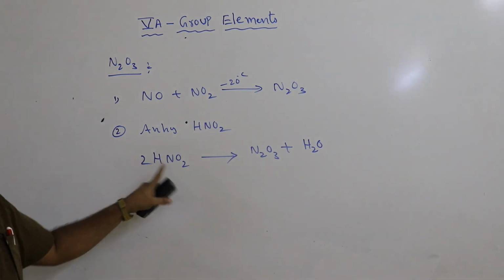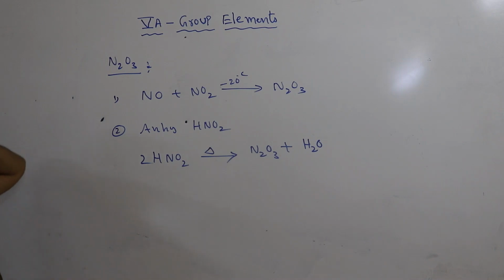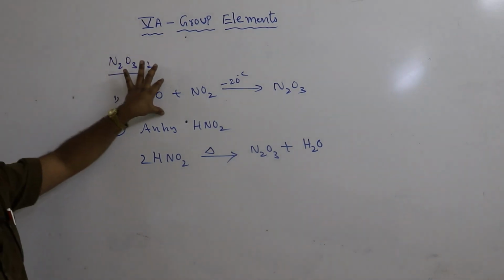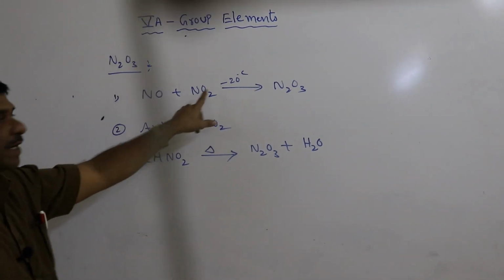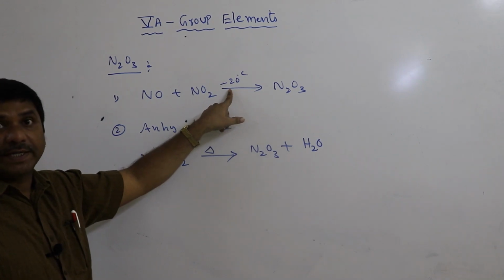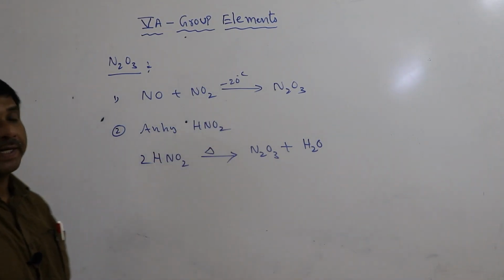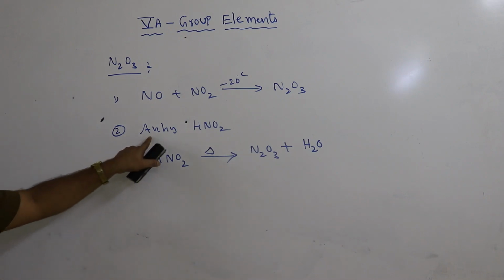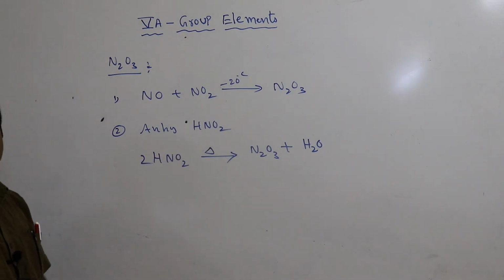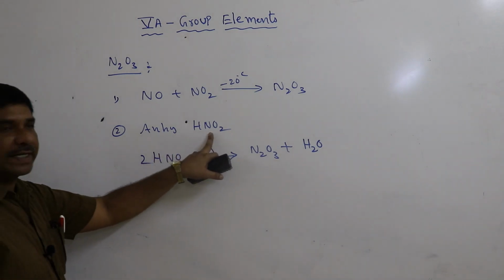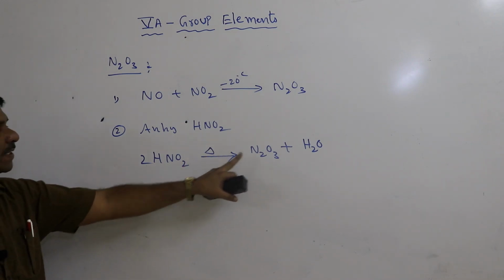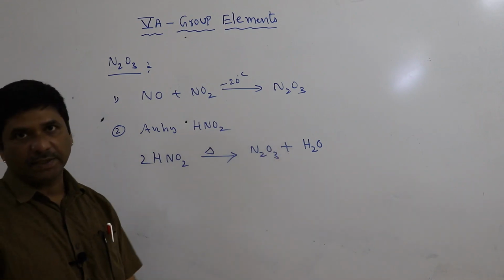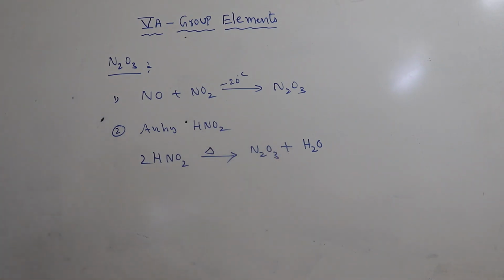So dinitrogen trioxide is prepared from nitric oxide and nitrogen dioxide at low temperature, meaning -20 centigrade cooling, which forms dinitrogen trioxide. It is also prepared from the anhydride of nitrous acid. We know that nitrous acid has the formula HNO2; when we heat it, it can form N2O3 and water.